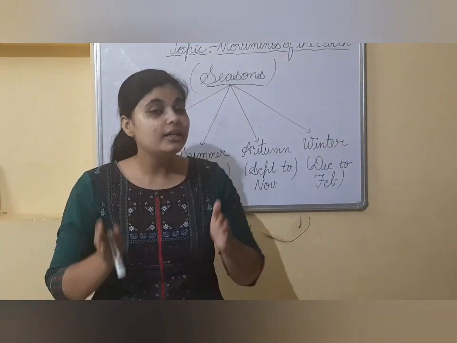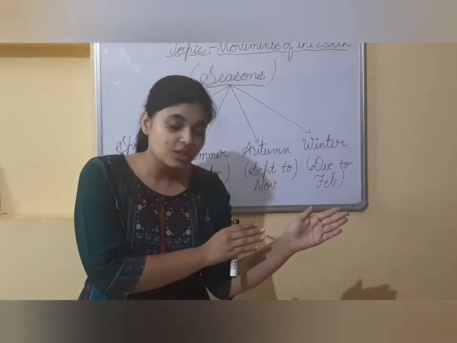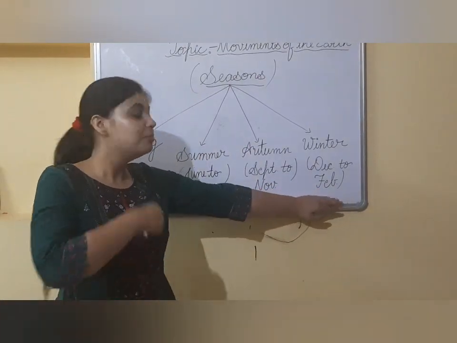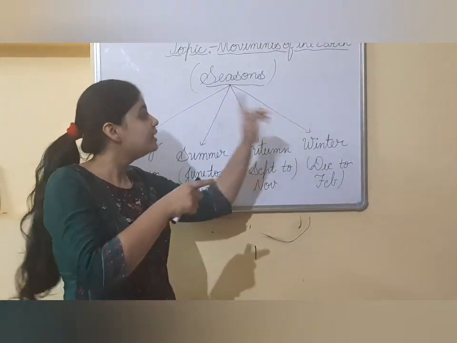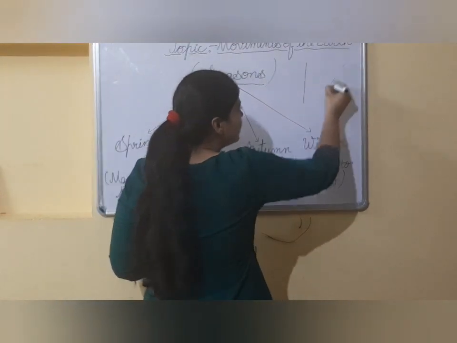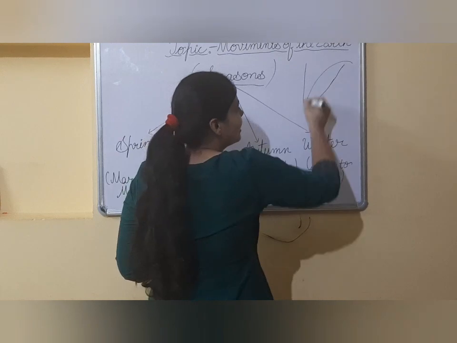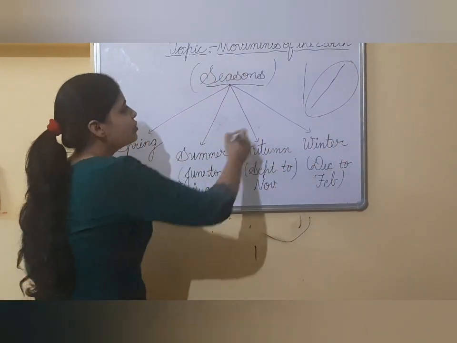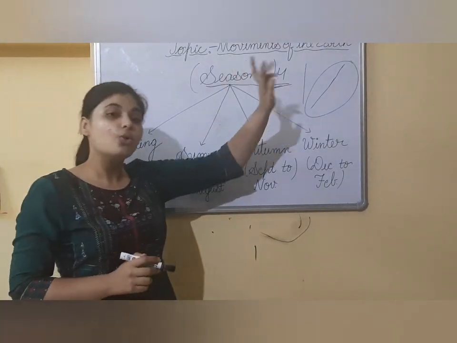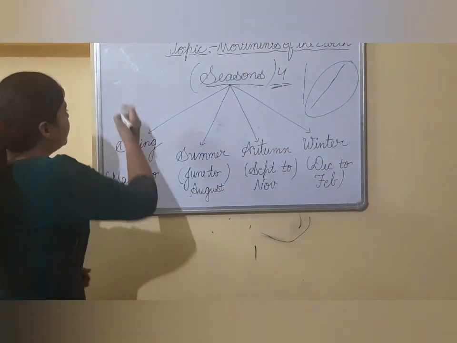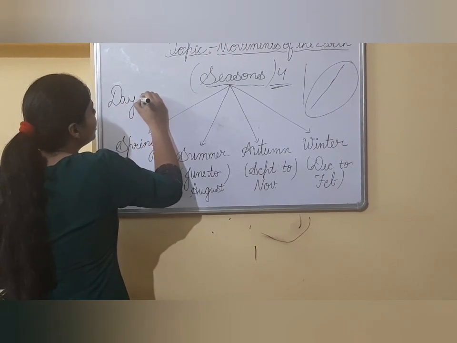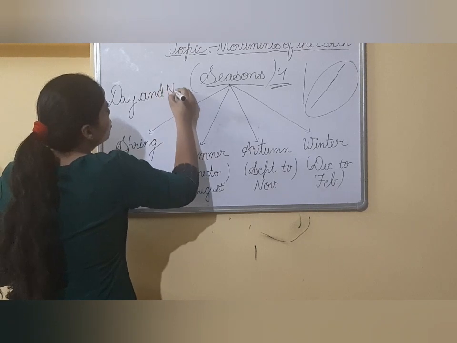Students, the tiltedness of the earth's axis not only causes these four seasons, but besides these four seasons, the earth's axis is not straight, it is tilted. Okay, so this tiltedness of the earth's axis not only causes these four seasons, but besides these, it also causes the variation in day and night. The tiltedness of the earth's axis causes variation in day and night also. How?